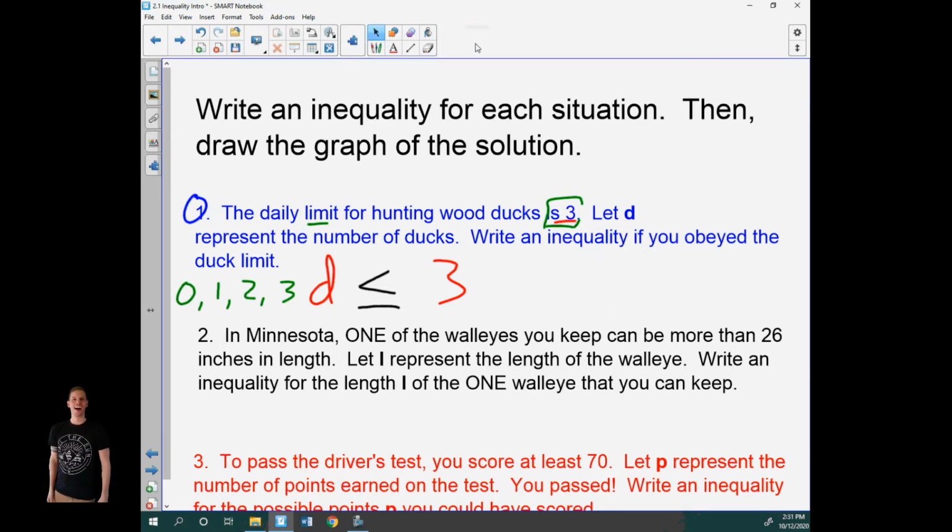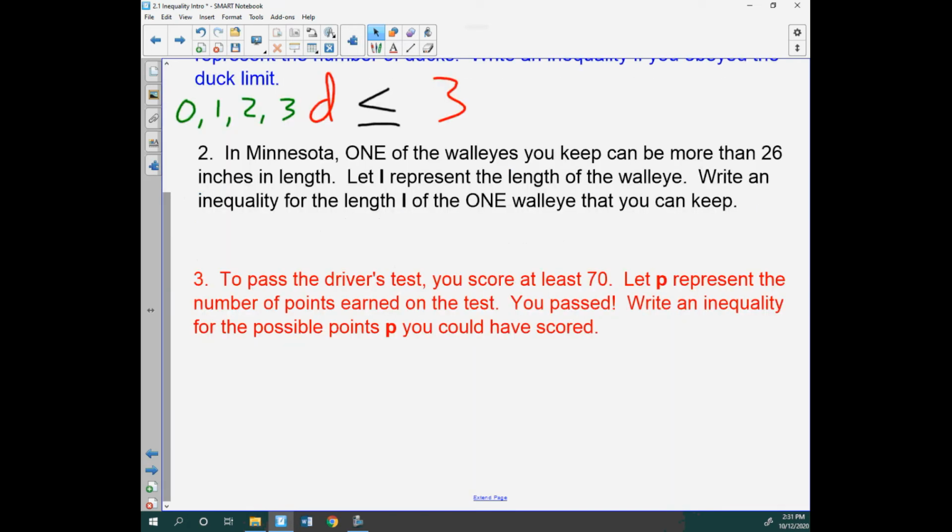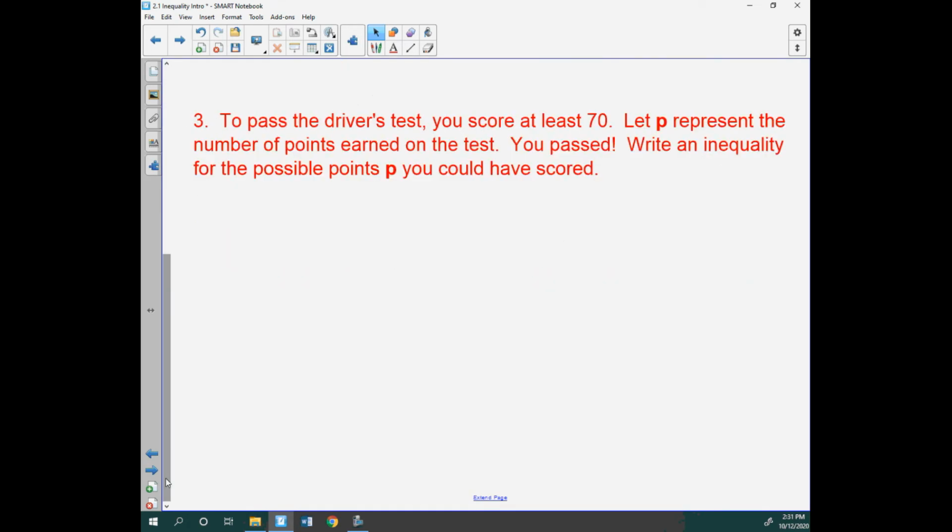Let's go down to number 2. In Minnesota, let's skip down to number 3. I feel like it. We're just going to jump around. To pass your driver's test, maybe you guys have taken driver's ed, maybe that's coming up, but you need to score at least 70. Let P represent the number of points. So I'm going to just write down P. I'm going to write down 70. Those are my important ones, okay?